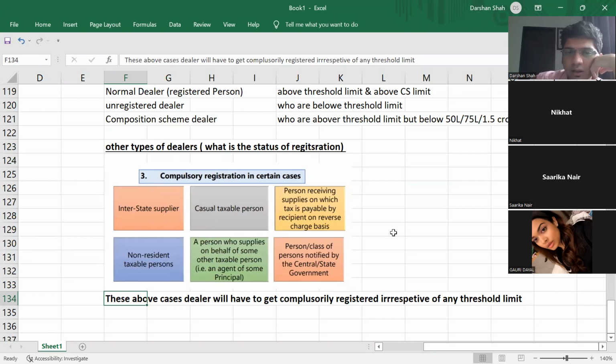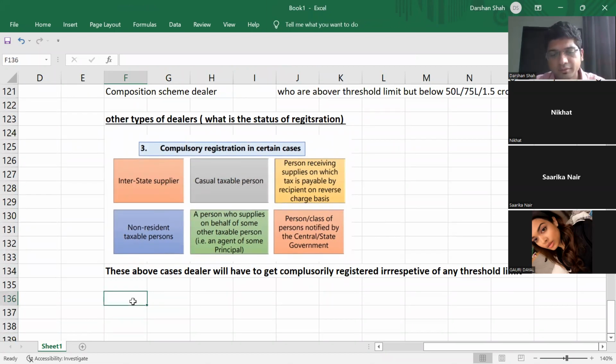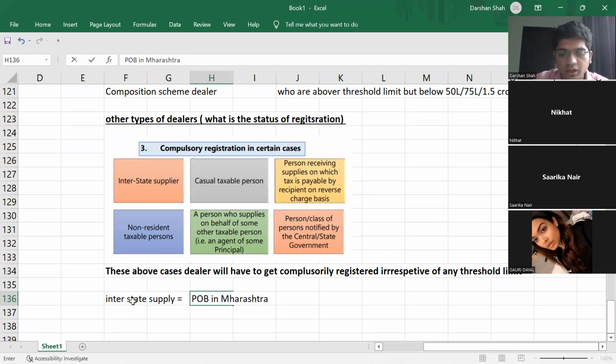It does not matter if he or she crosses 10 lakh, 20 lakh, 40 lakh. Even if 1 rupee supply is done, they compulsorily have to get registered. So let us just see who these people are. Interstate supply. Say you have a place of business in Maharashtra and no other branch, and you are selling goods to Punjab.